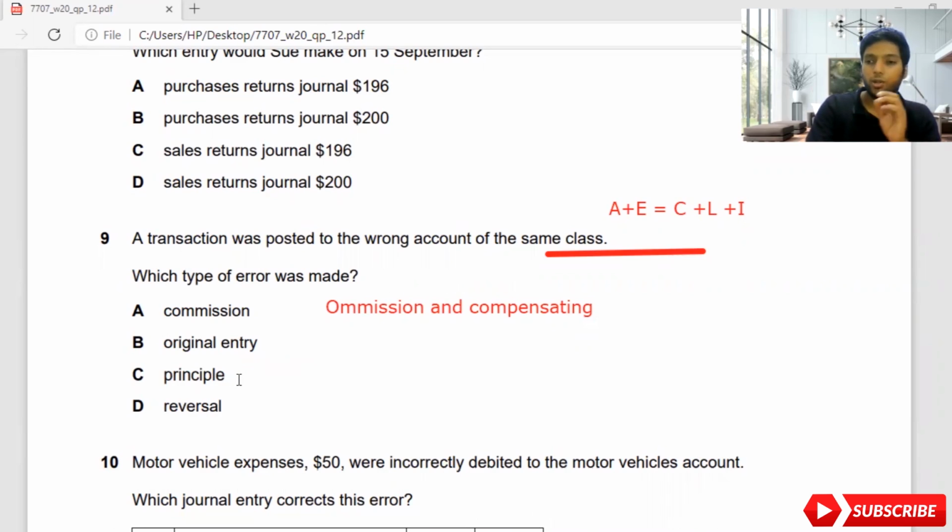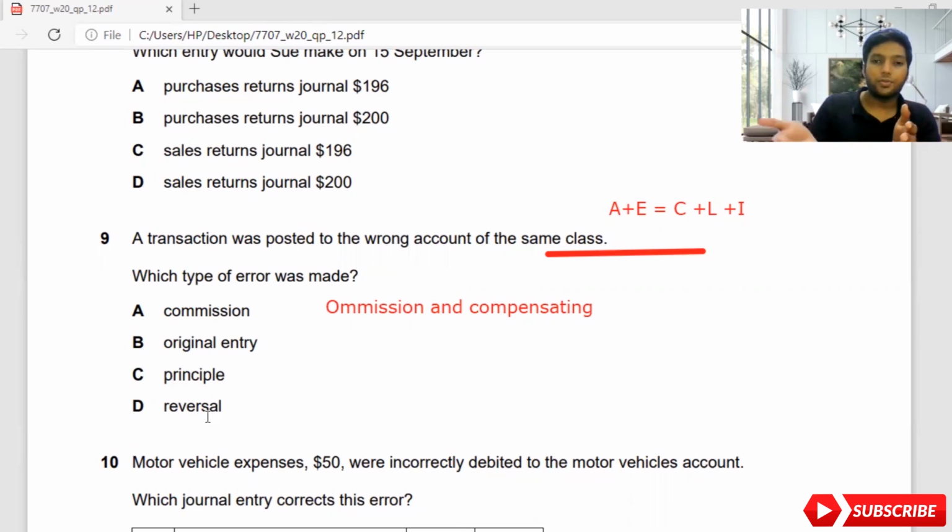Principal is where you are recording the correct double entry, but on the wrong class of account. Do you understand, guys? So an asset has been recorded under expense. Maybe a motor vehicle maintenance expense has been recorded as motor vehicle account. So that's wrong. Then complete reversal, where you record the correct double entry, but on the wrong side.